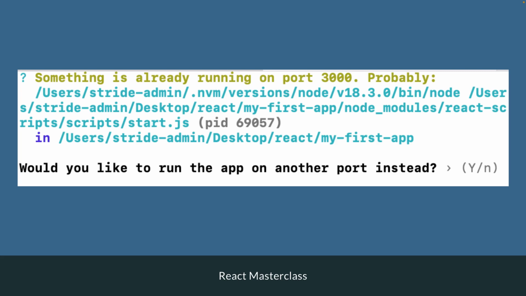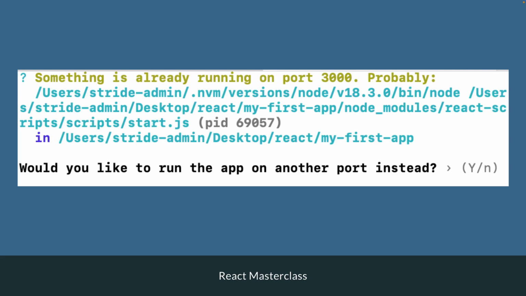The only reason I wanted to bring this message up is it's going to be very common that you're going to see this message, especially when you're starting out, because you might forget that you already have the React server running in one terminal window. And whenever you're trying to do something in another terminal window or tab, you might accidentally run npm start again and get an error message like this. Remember, we need that terminal window or tab to stay open so that it is running that React server. It's a continuous process that is going to be in that tab, which means we have to do other code in other terminal tabs or windows. We can't just close that tab because that will terminate the process, which will terminate the server and thus not get anything to work in our browser.